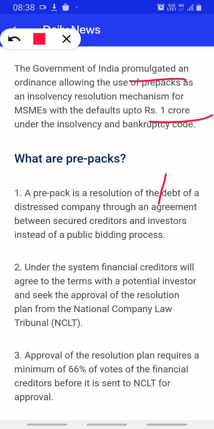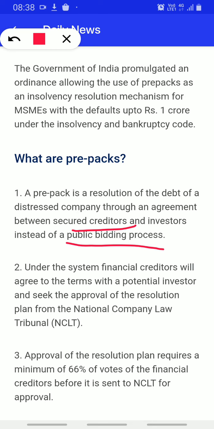So what is a prepack basically? A prepack is a resolution of debt of a distressed company through an agreement between secured creditors and investors instead of a public bidding process. Means they don't want to go for a public bidding. So in the prepack, they make an agreement between the secured creditors and the investor.